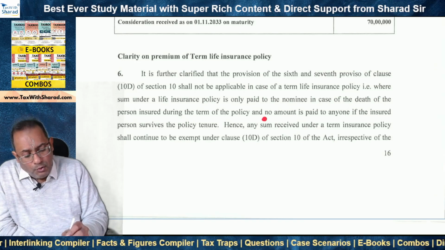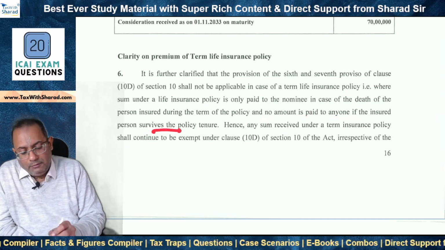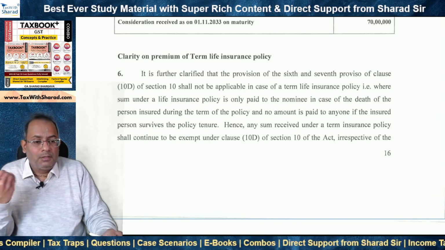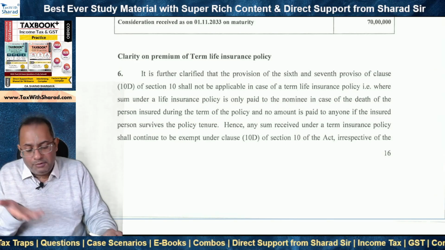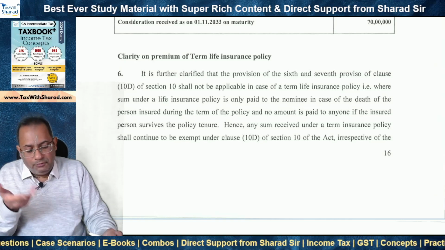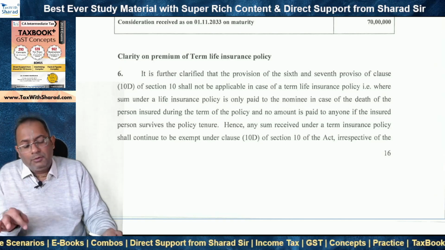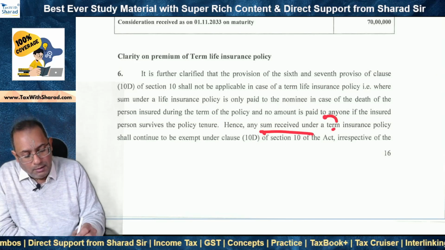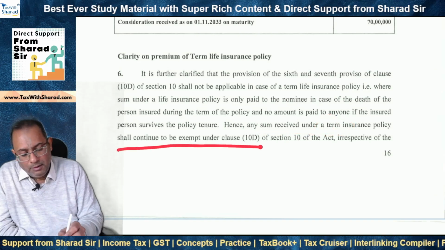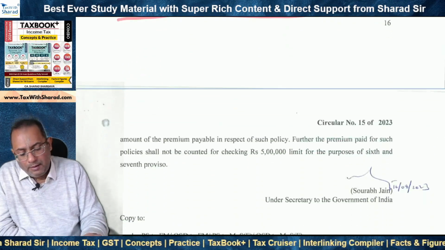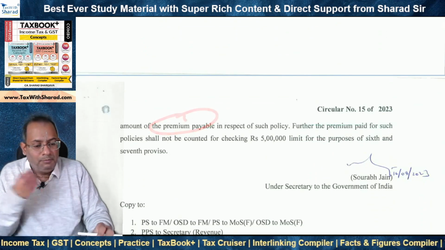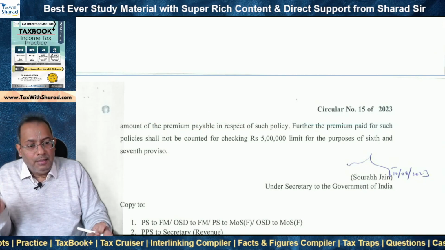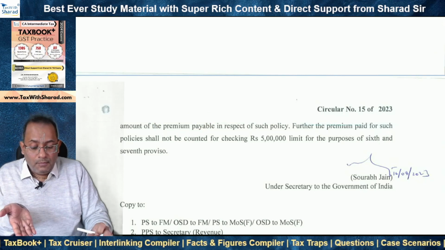So no amount is paid to anyone if the insured person survives the policy tenure. So the premium is paid, but the sum assured is not paid back because the insured person survives the term of the policy, and therefore no amount is paid to anyone. The amount is only paid to the nominee in case of death of the insured. Hence, any sum received under a term insurance policy shall continue to be exempt under Section 10(10D) of the Act, irrespective of the amount of premium payable, because excess premium policy is exempt under Section 10(10D) in the case of death.